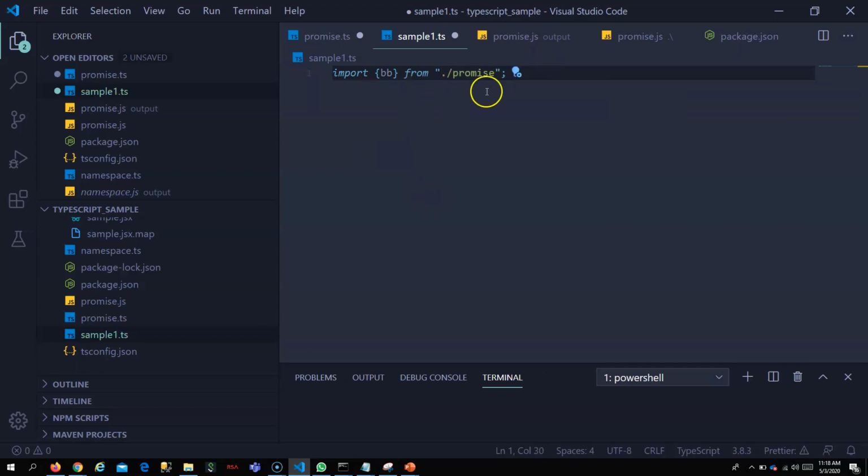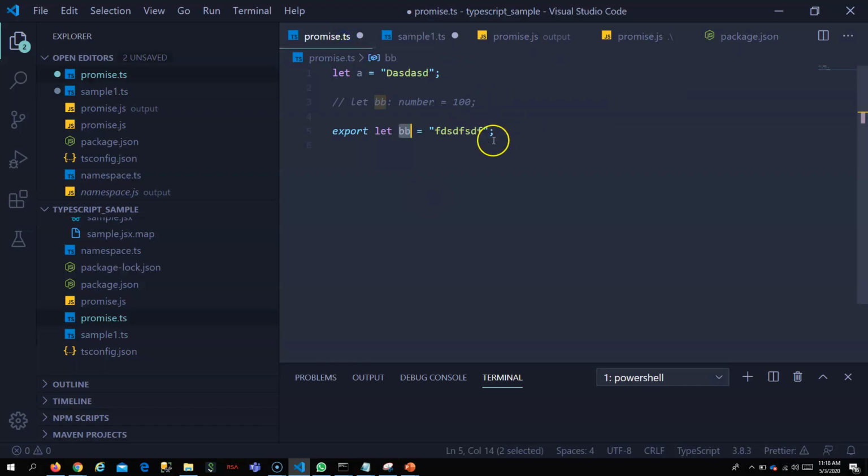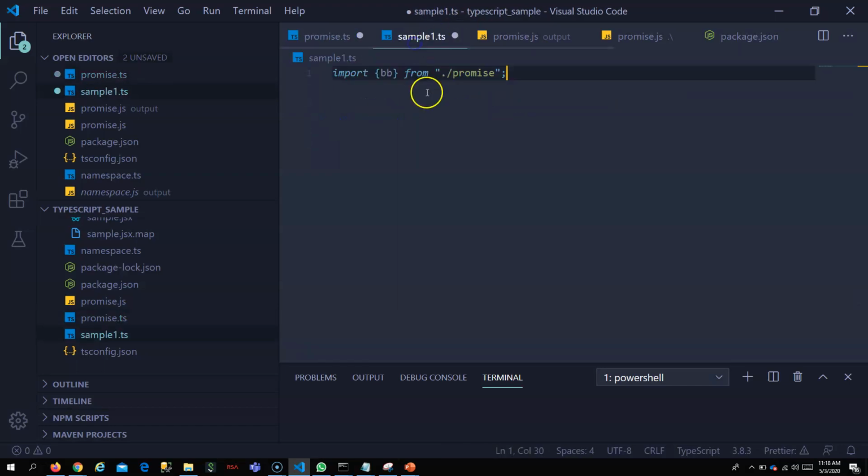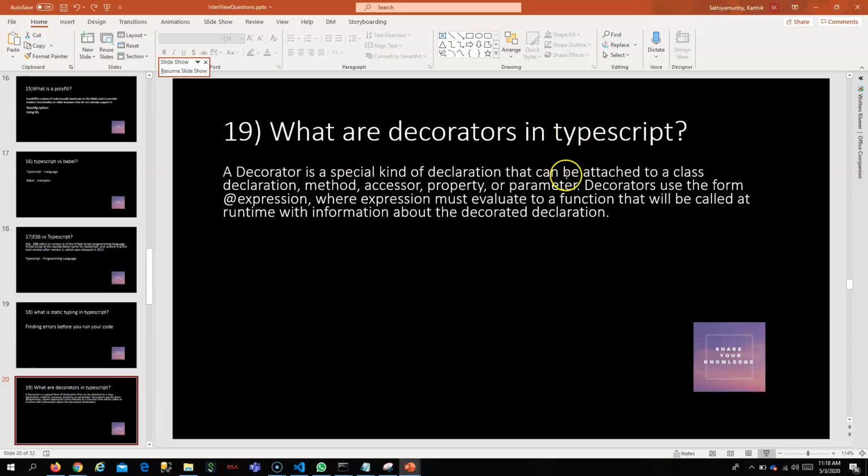Now this is called a module because it has an export statement. This is also called a module because it has an import statement. So whatever has a top level import or export is called a module in TypeScript.